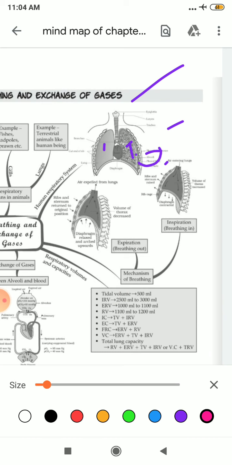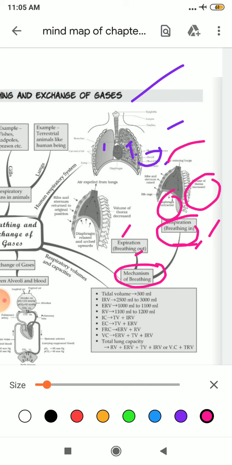After that, what is there in this chapter? There is the mechanism of breathing. We know that there is expiration and inspiration. Expiration means breathing out and inspiration means breathing in. What happens in case of expiration, students? The air will be expelled out from the lungs, the diaphragm will relax and move upward, the volume of the thorax will decrease, and the ribs and sternum will return to the original position. Whereas in case of inspiration, the diaphragm will contract, means it will become flat, the volume of the thorax will increase, air will enter into the lungs, and the ribs and sternum will be raised.